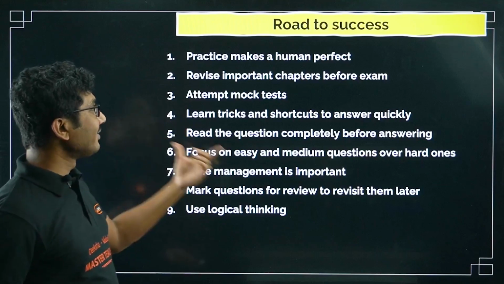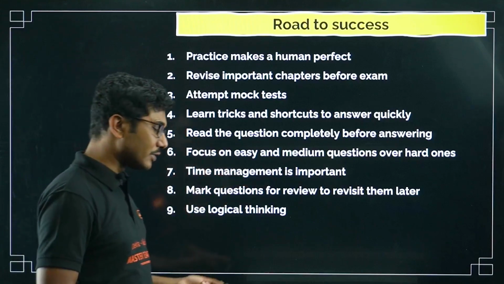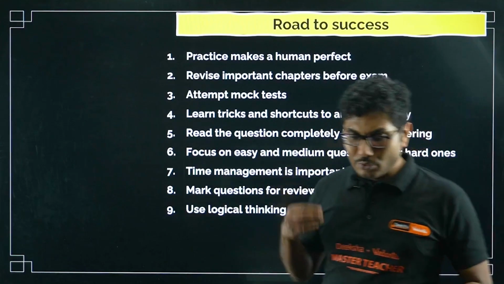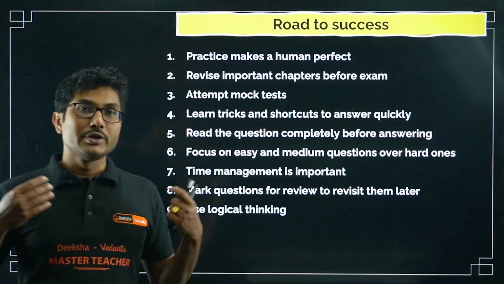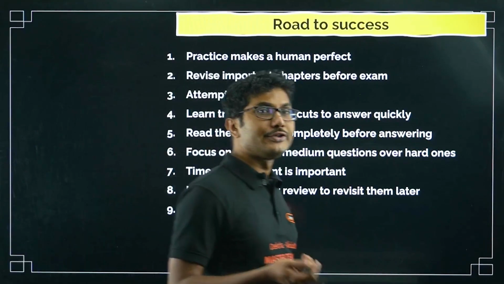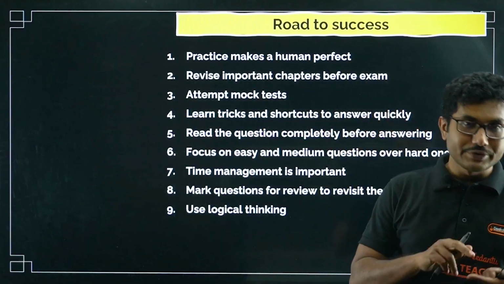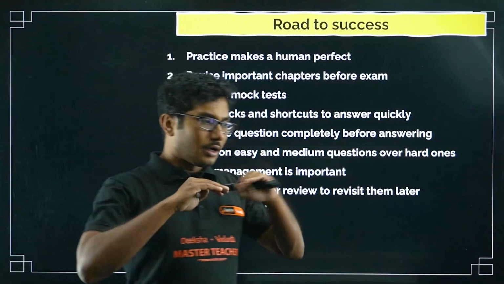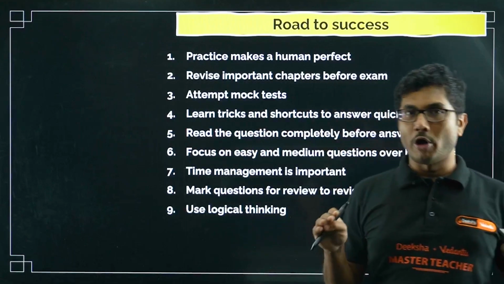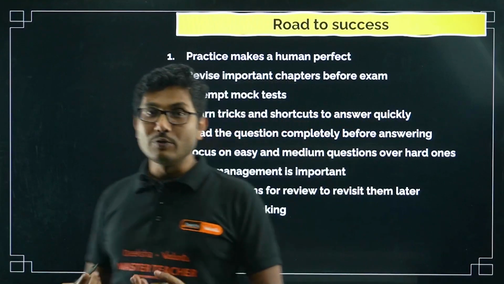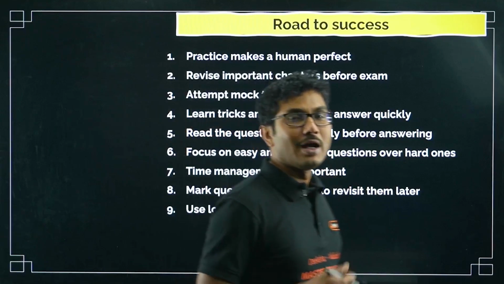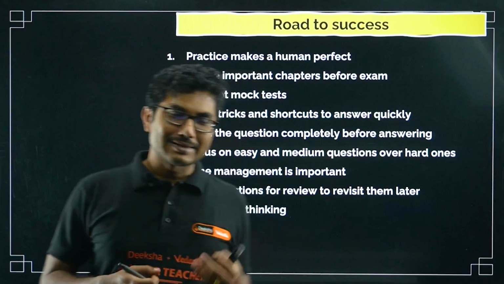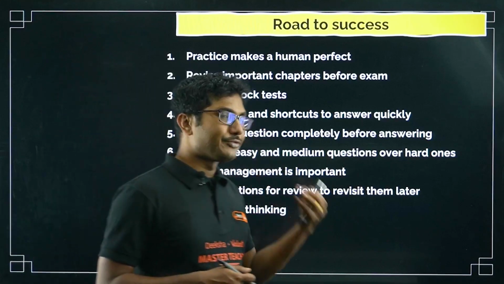Next, what? Learn tricks and shortcuts to answer quickly. This is specifically valid for physics, chemistry, maths. You have to know you are not allowed to use any calculator. So if you are someone who is using a calculator even for 4 divided by 2, or 40 divided by 10, then your KCET chances are almost gone. You have to be able to divide, say, 17 by 5 without using a calculator. If you are at that stage, then you can say, okay, I have at least achieved something.